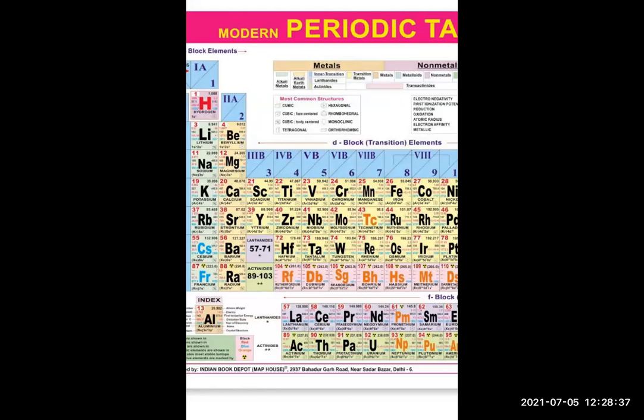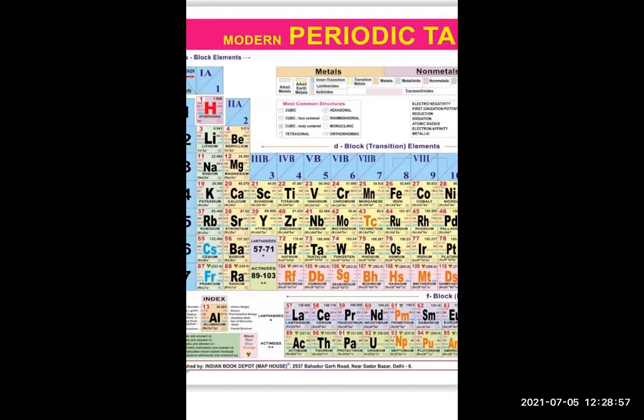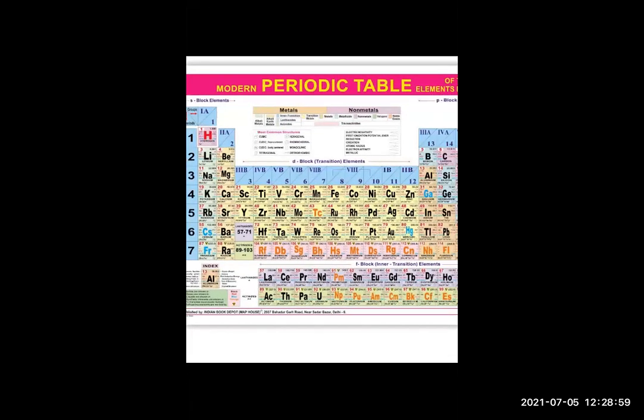So when the positive charge is increasing, the additional electrons being added go to the same outermost shell. Correct? So what happens? Due to increased nuclear charge, the electrons are attracted towards the nucleus, and that's why the size of the atom decreases. I hope everyone understood why the size of the atom decreases from left to right. In this way you should be able to explain it.